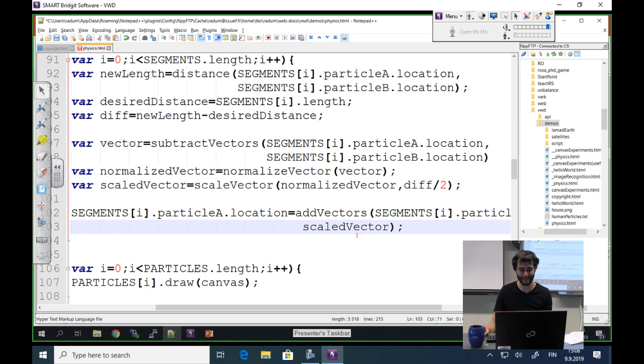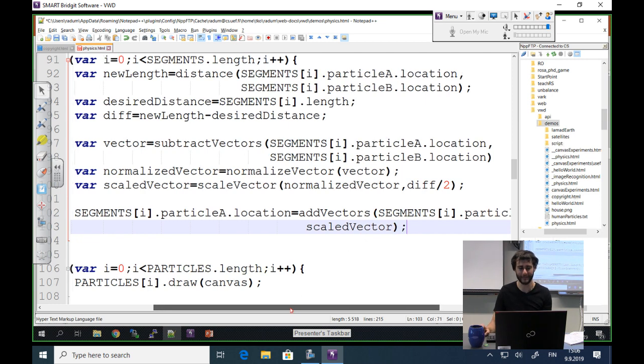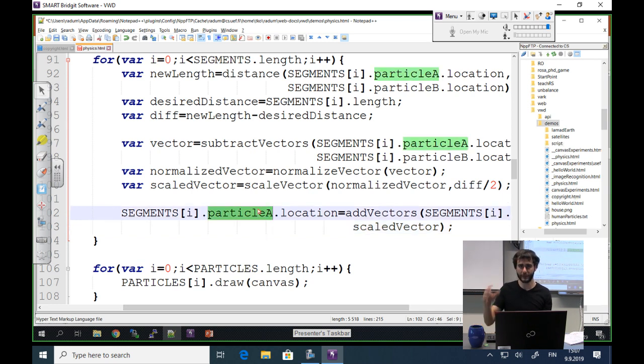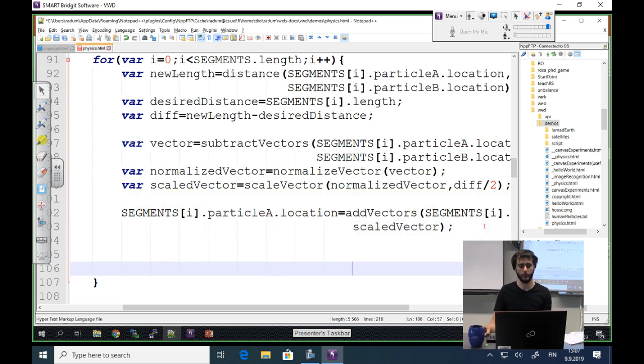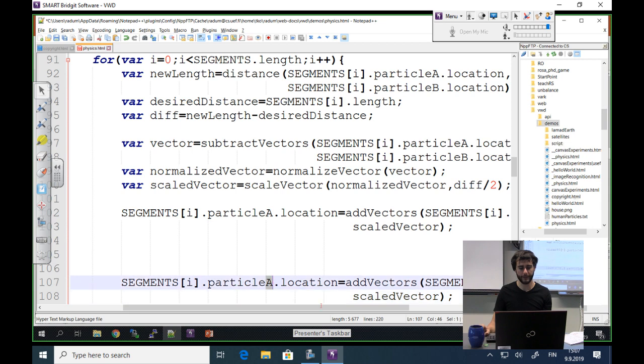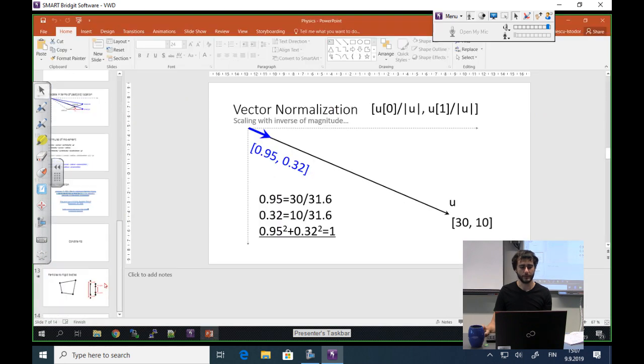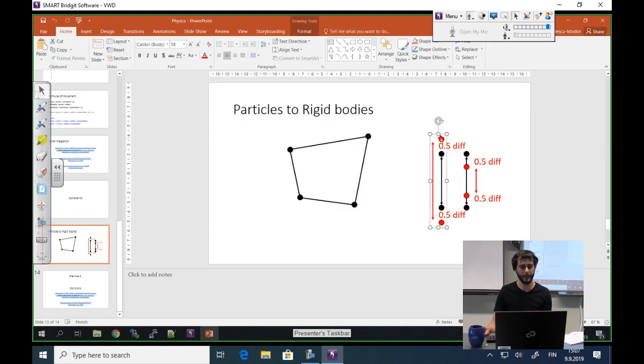If this works, I'm really happy because we did many things here. But we also have to move the particle B in the opposite direction. If I write the code like this, let's say this is particle A, and I moved it down, this particle B will move even more down.